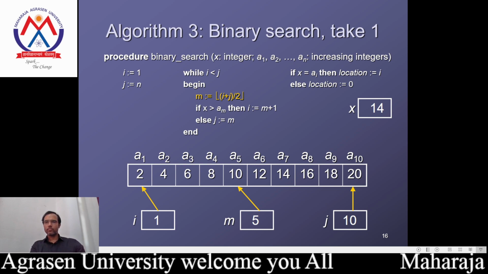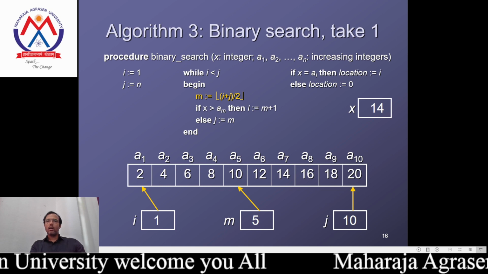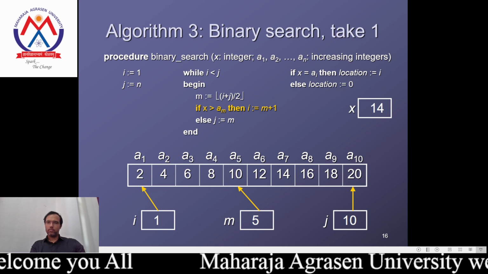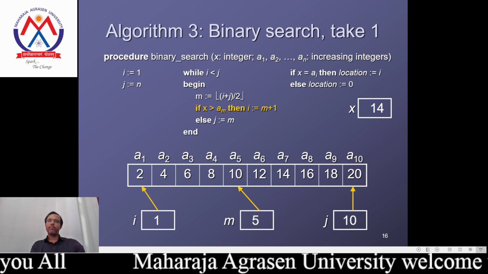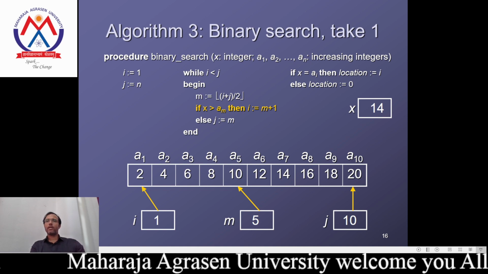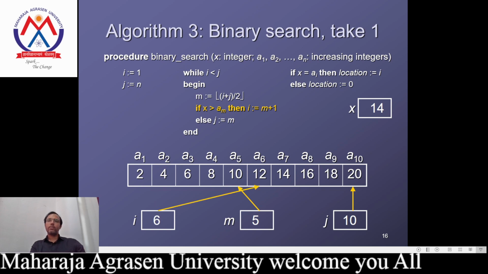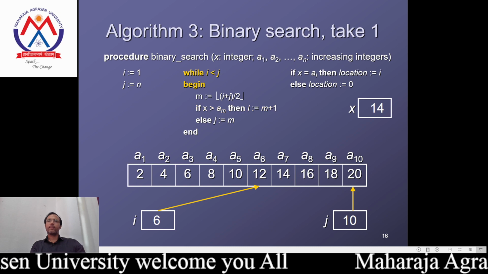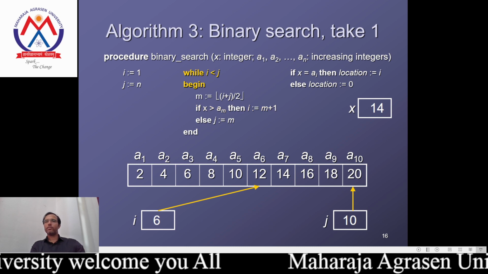In this case again, x is greater than the middle element we are considering, and i equals m plus 1, setting the value of i equal to 6.